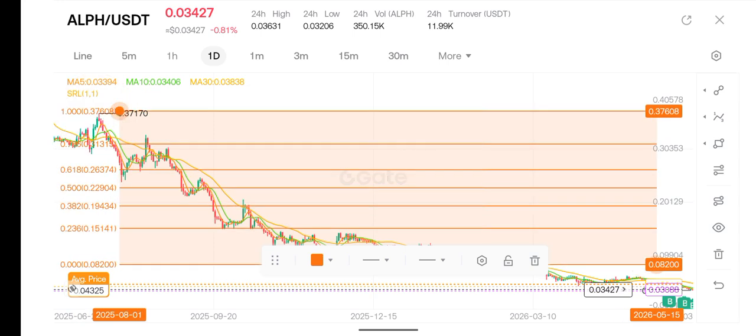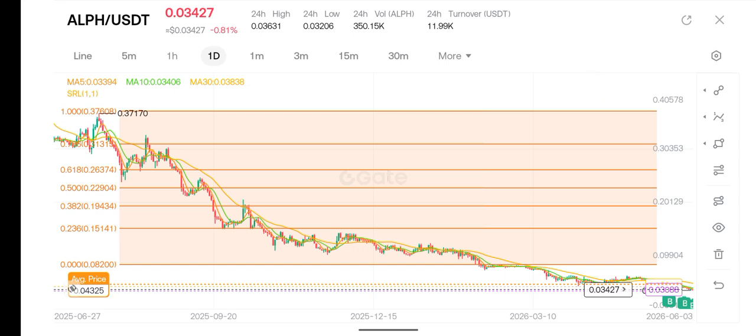Using Fibonacci retracement, we can see that at the 50% level, the price is going to rally back to 22 cents, 0.22904, and at 61.8%, we're expecting the price to rally back to around 0.26374, which is very enormous. And at 78%, we're expecting the price to rally to around 0.3, which is 30 cents. And at 100%, we're expecting the price to rally back to 0.37608. Okay, so there's going to be a massive price recovery coming up very soon.